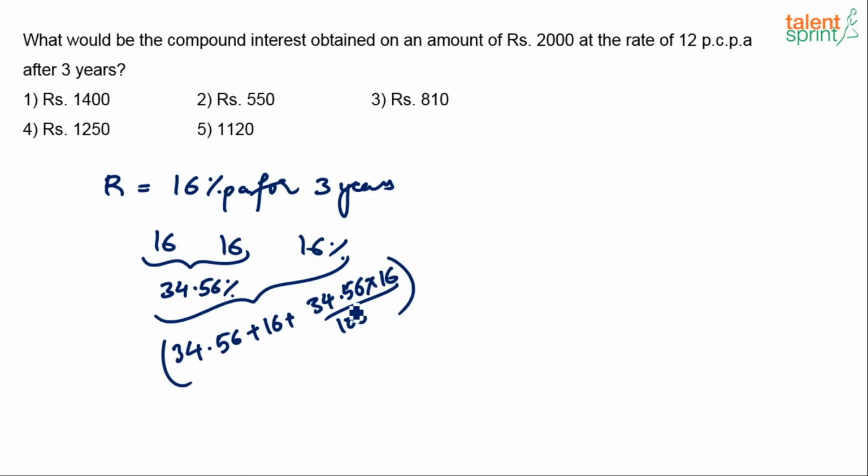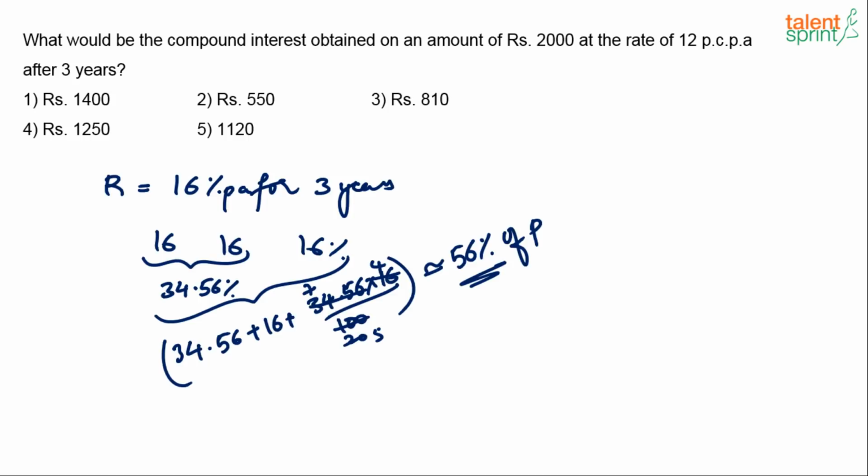How much is this? If you say this is approximately 35, let's say, it goes 7 times and this goes 20 times. And this is like maybe again 4 by 5. So 28 by 5. 28 by 5 is 5.6. So maybe 5.6 and 34.5 can be taken as 40. 40 plus 16 is 56. So approximately 56%. I can say that the answer is going to be 56% of the principal amount. Yes or no? So this is how you do it for 3 years.